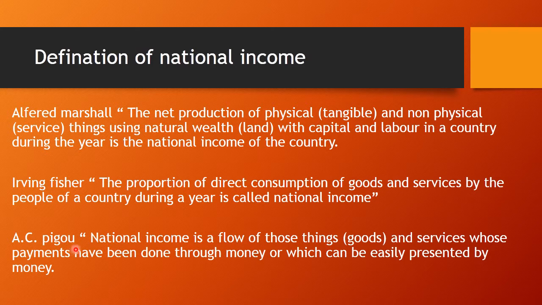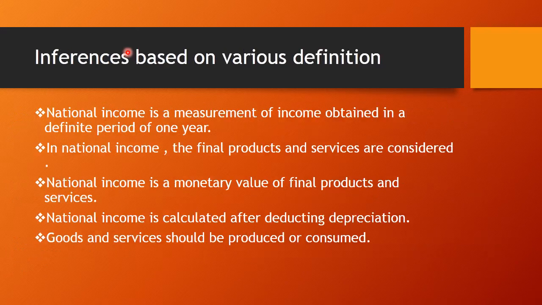And the third definition given by Pigou: national income is the sum of those things, that is goods and services, whose payments have been made through money or which can be easily presented by money. That is the total income of society along with the foreign income which can be easily measured with the help of money, called our national income. So it emphasizes more on money, that's why it is called a money oriented or money based definition.